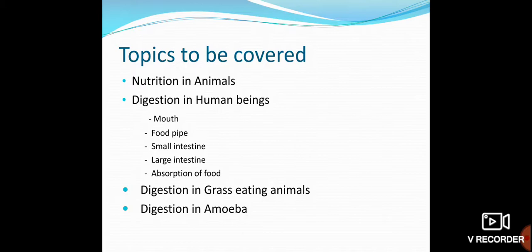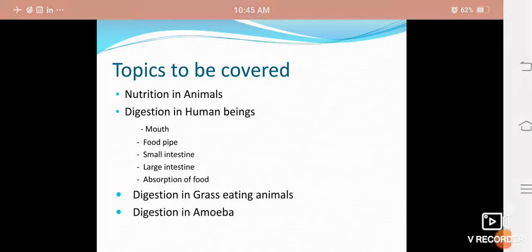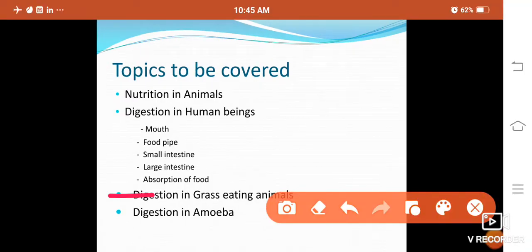In the mouth we will learn about different types of teeth, the name of the food pipe, and the functions of the intestine. Another interesting topic is digestion in grass eating animals like cow and buffalo, how digestion takes place in such animals, and digestion in a unicellular organism, that is amoeba.